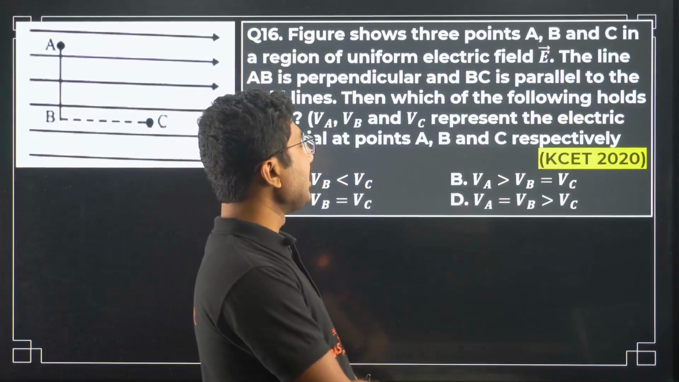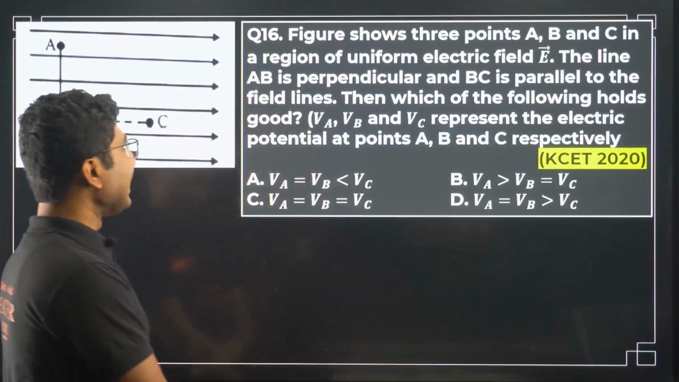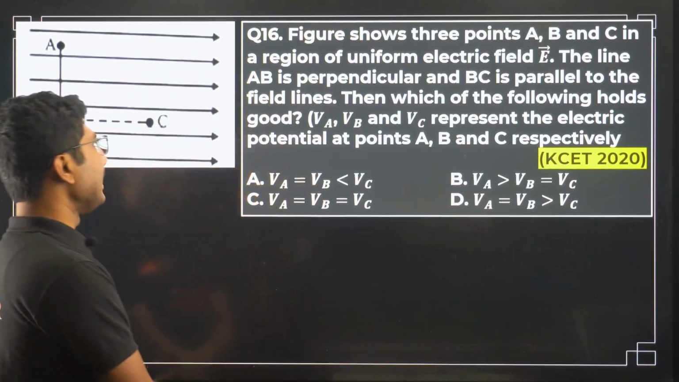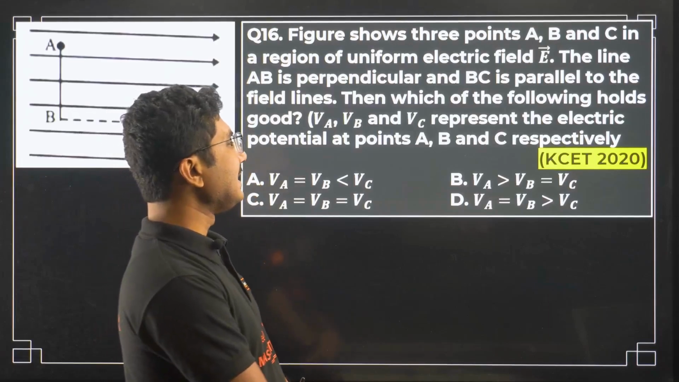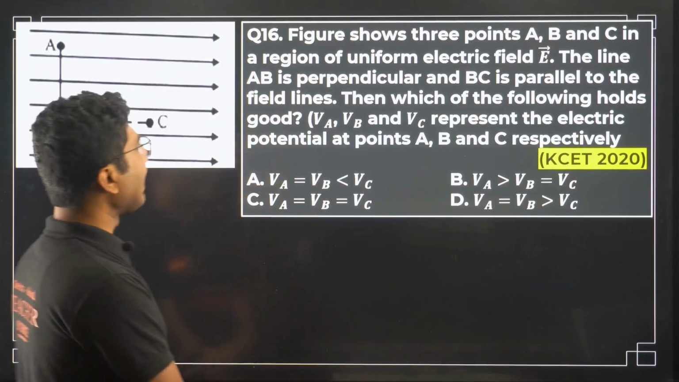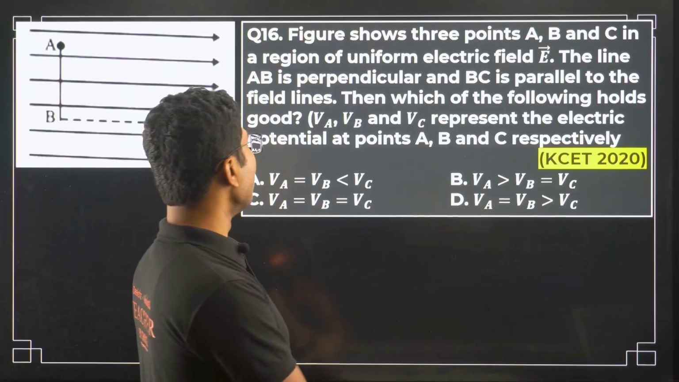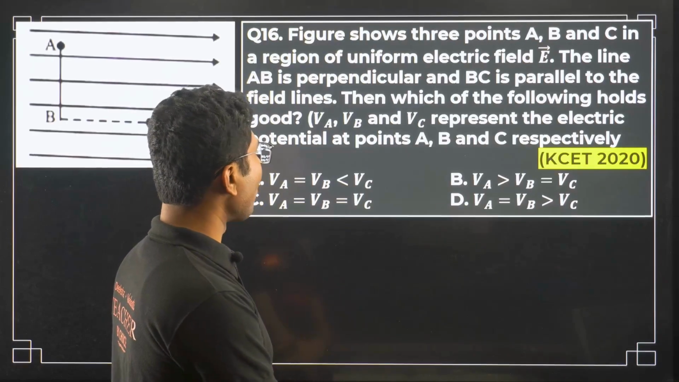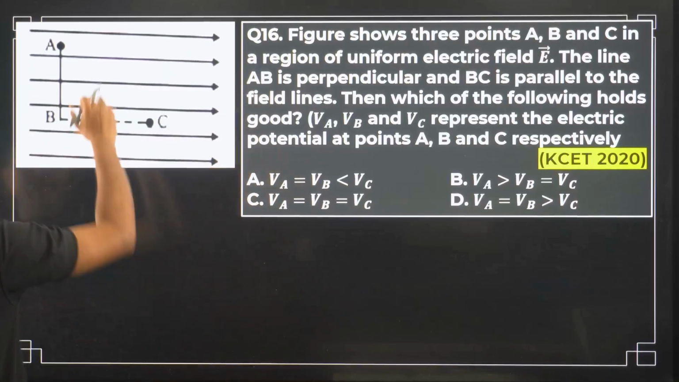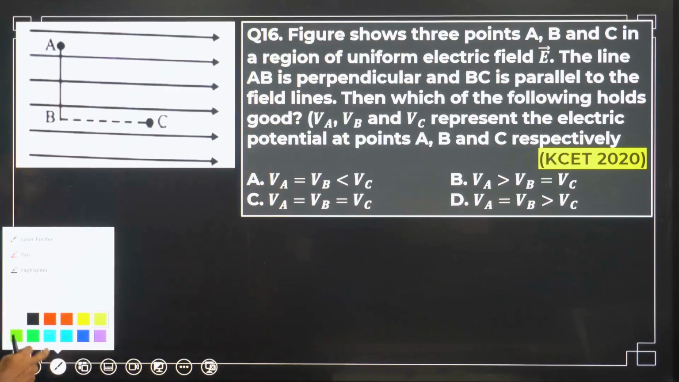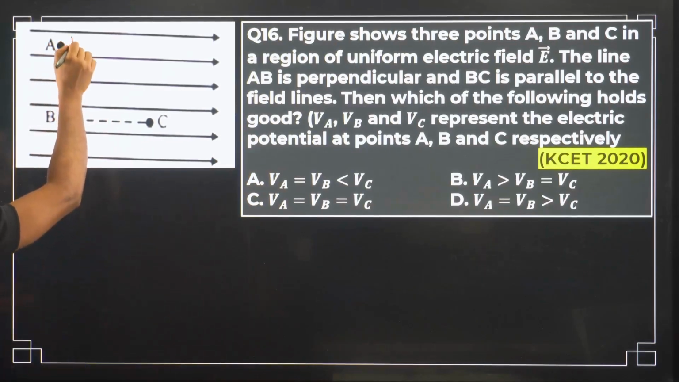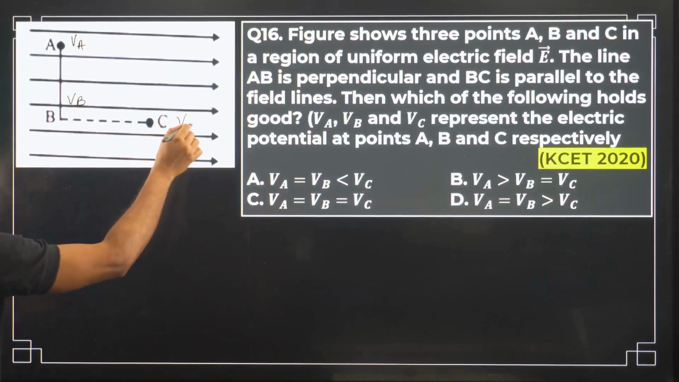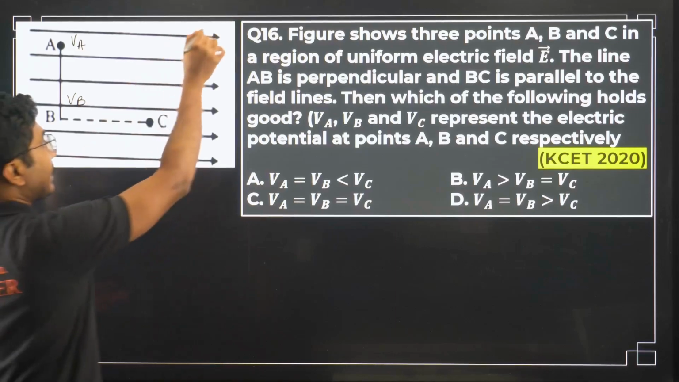Figure shows 3 points A, B and C in a region of uniform electric field E. The line AB is perpendicular and BC is parallel to the field lines. Then which of the following holds good? VA, VB and VC represent the electric potential at points A, B and C respectively. So let's see the diagram. Here we have point A, VA, point B, VB and point C, VC. This is the direction of the electric field.